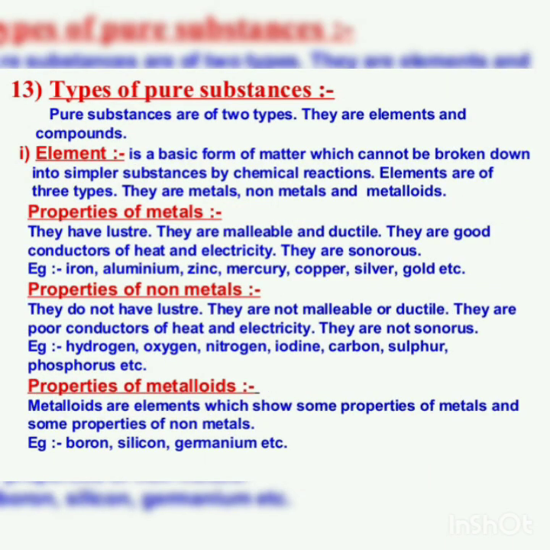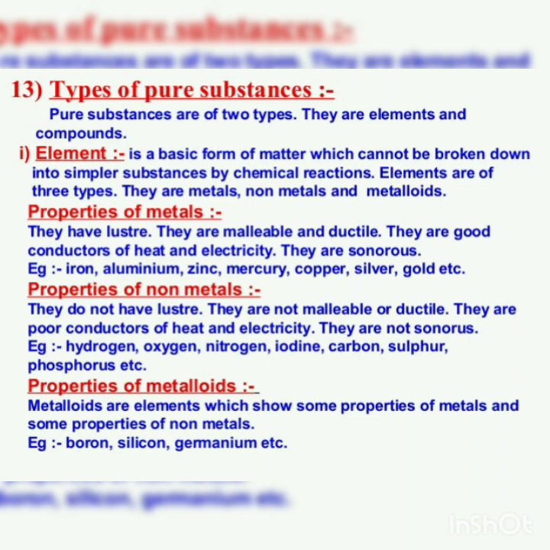Types of pure substance. Pure substances are of two types. They are element and compound. What is an element? An element is a basic form of matter which cannot be broken down into simpler substances by chemical reactions. Elements are of three types. They are metal, non-metal and metalloid.